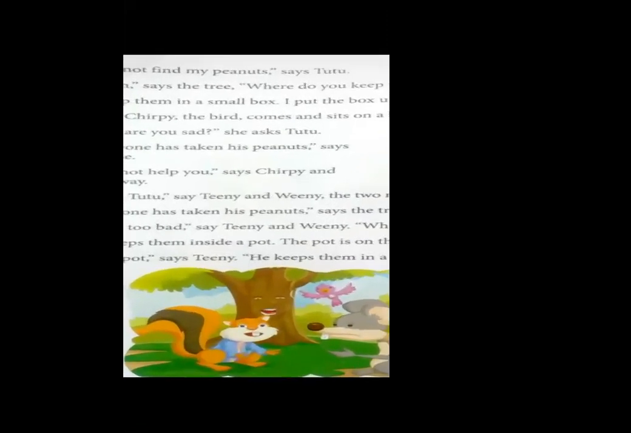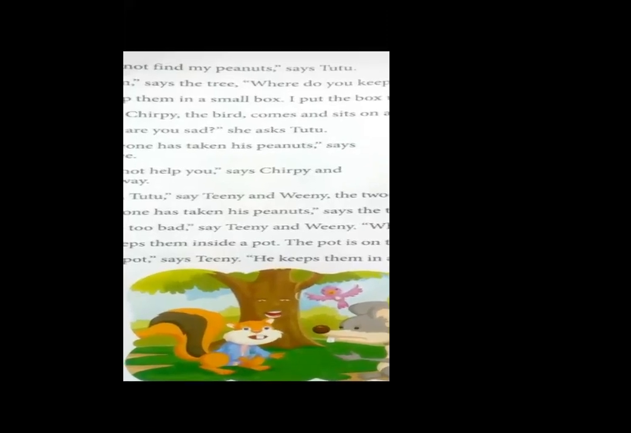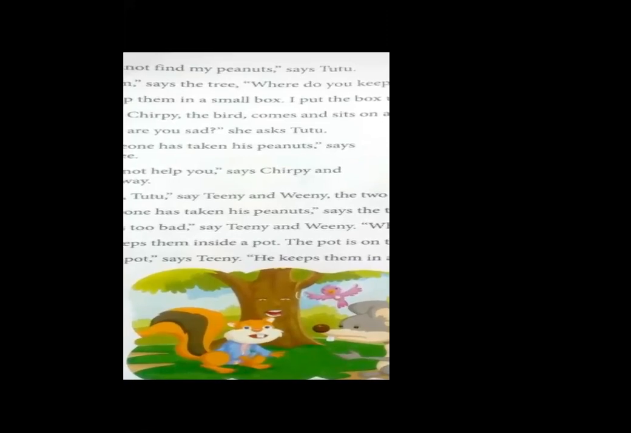Says the tree, where do you keep your peanuts? Okay, now Tutu said to the old tree that he could not find the peanuts in the box. The box was empty. Then the big old tree asked where Tutu kept the peanuts. You can see in the picture the big old tree. Here is a big old tree. This is Tutu's friend. And in the hollow of this tree, Tutu lived.